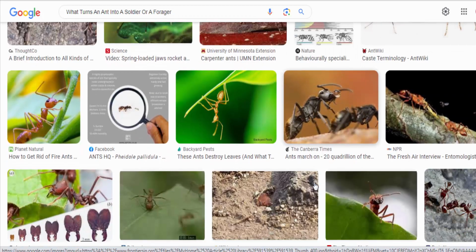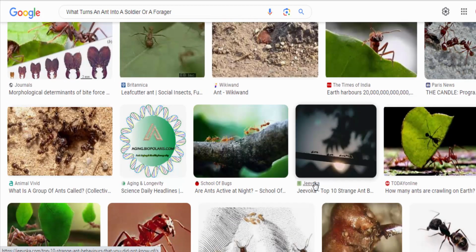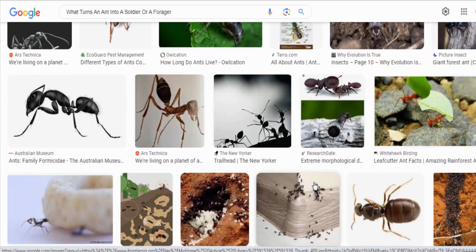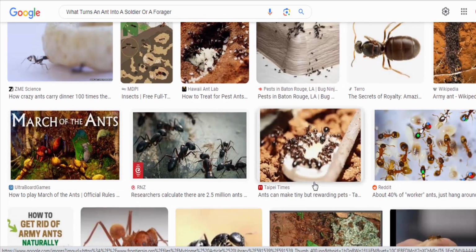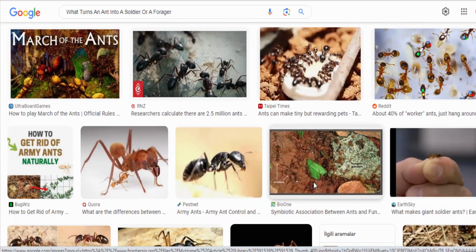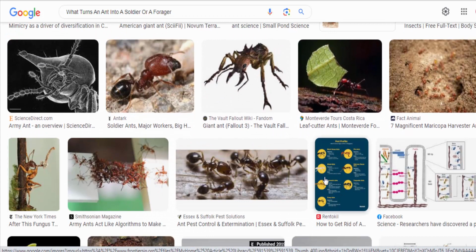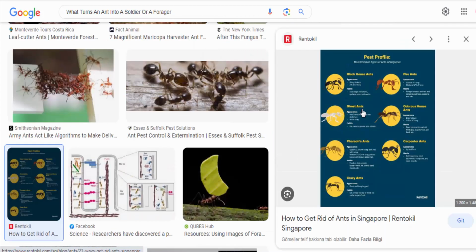Environmental factors, such as the availability of food and the presence of predators, can also influence which caste an ant develops into. For example, if a colony is under attack, more ants are likely to develop into soldiers. Conversely, if food is scarce, more ants are likely to develop into foragers. The key environmental factors include: a.